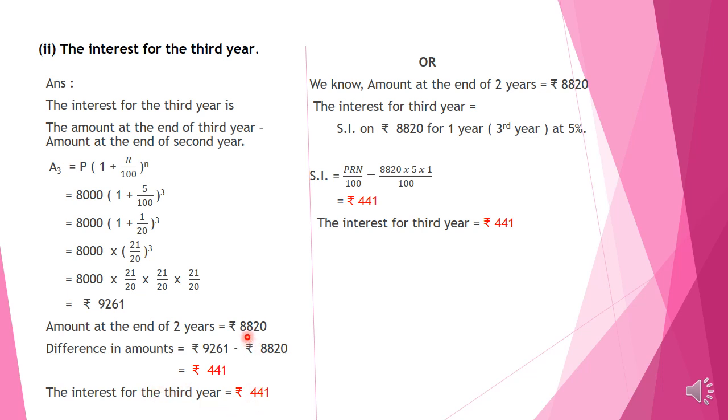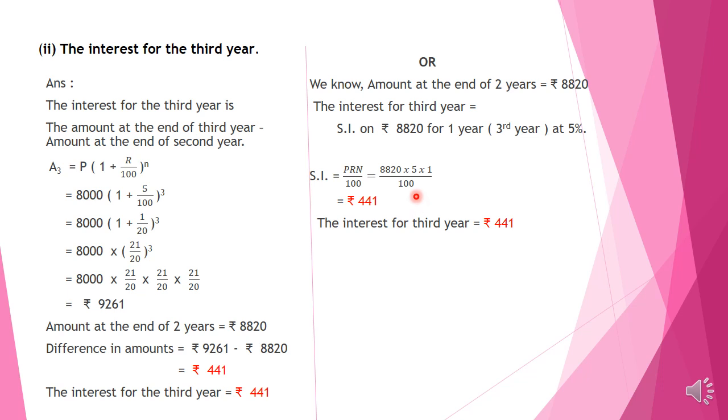This interest for third year we can find by another method. Children, we know amount at the end of 2 years is equal to rupees 8820. Now we have to find the interest for the third year using the simple interest. That is, we have to take P as 8820 and N as 1 year, and rate of interest is same, only 5%. So SI equal to PRN by 100. P is 8820 into R is 5 into N we take as 1 divided by 100.